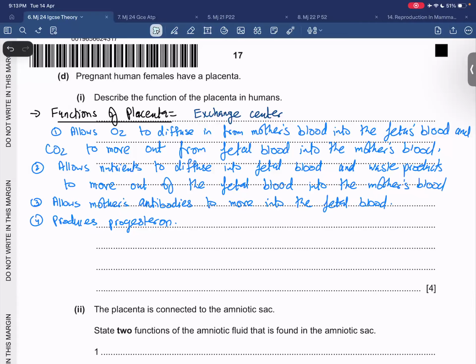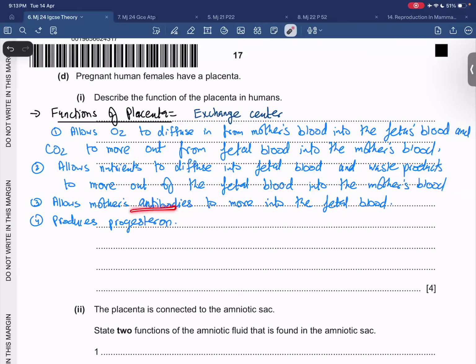अच्छा, तो हम लोगों ने क्या बताया कि भाई it allows oxygen to diffuse from the mother's blood into the fetal blood, allows CO2 to move out from the fetus blood into the mother's blood, carries out gaseous exchange. इस तरीके से भी लिख सकते हैं अगर टाइम कम हो तो. It allows the exchange of nutrients and waste products, right? Allows the nutrients to diffuse into the fetus and or in fetal blood, and waste products out from the fetus.